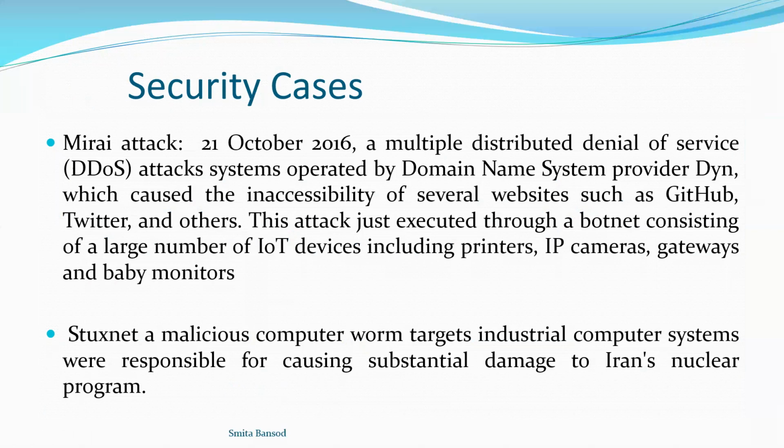In 2016, there were multiple distributed denial of service, that is DDoS, attacks on the domain name system provider Dyn, which caused the inaccessibility of several websites. The websites were GitHub, Twitter and other big branded websites, which were inaccessible because of the DDoS attack.